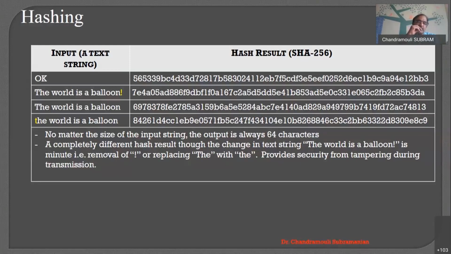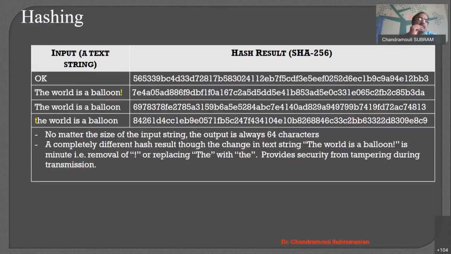If you look at the third one, I just changed the capital letter T to a small letter t. Then the hash completely changed. So this is the very important concept of the hash. By looking at the hash, it's very difficult to identify the input, right? However, based on the input, the hash is produced.